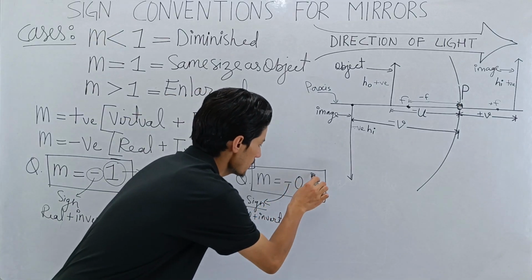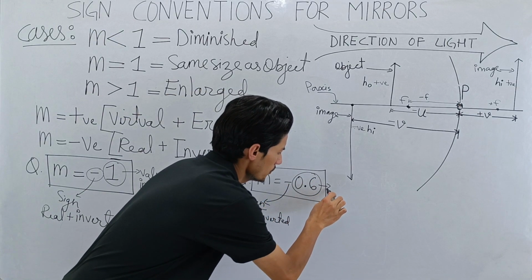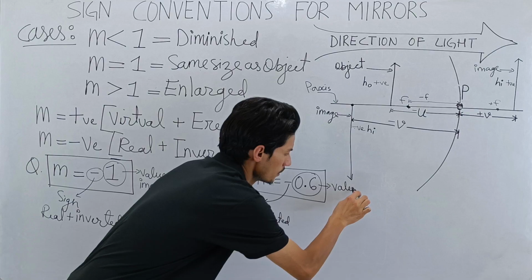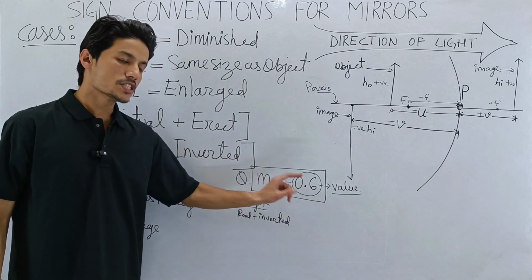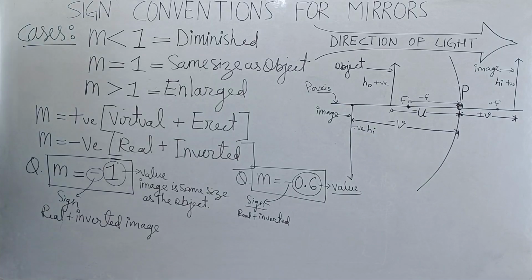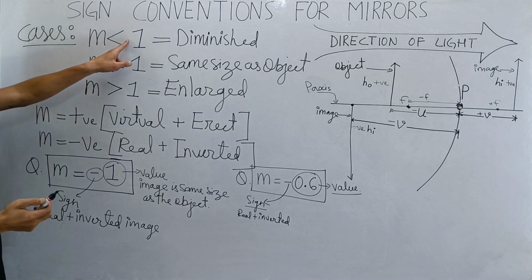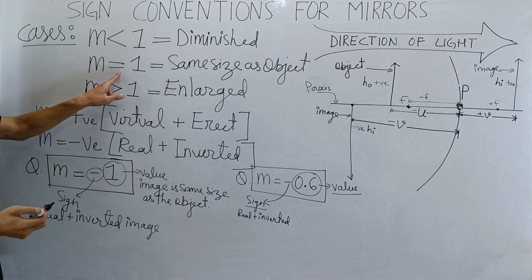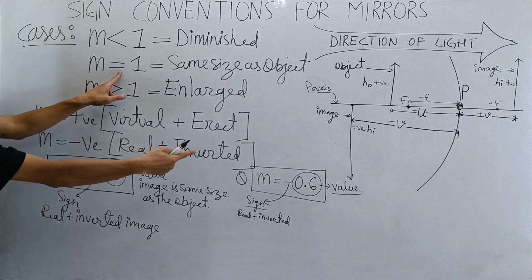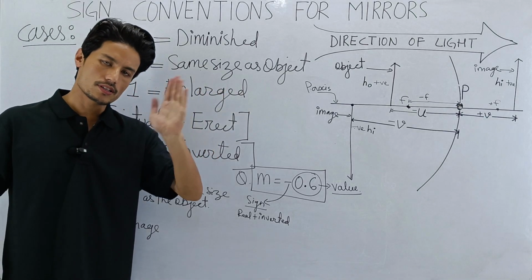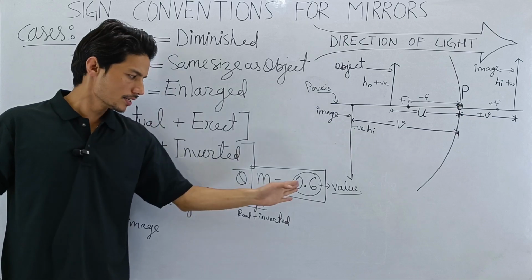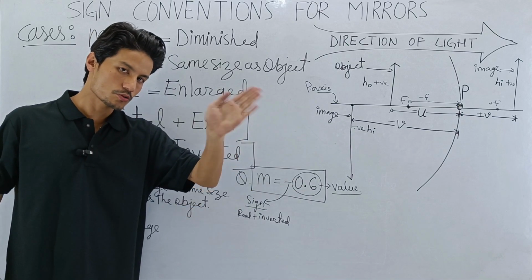Next is the value. So let's interpret this value. The value is 0.6. Is it equal to 1? It's definitely not. M is 0.6, so how can it be equal to 1? Is 0.6 greater than 1 or smaller than 1?